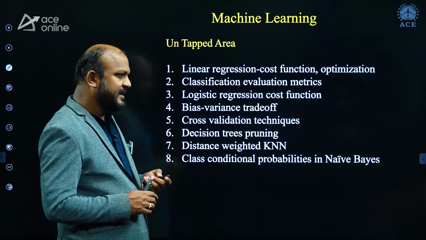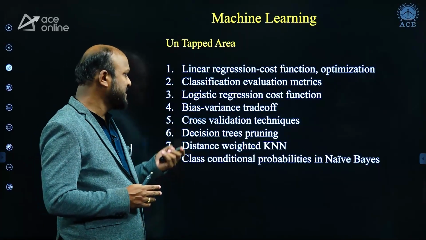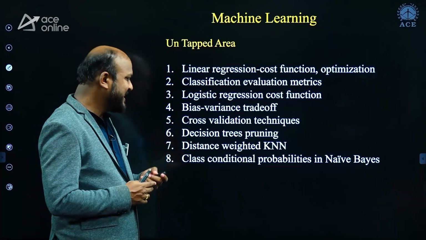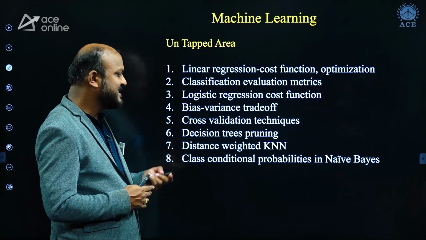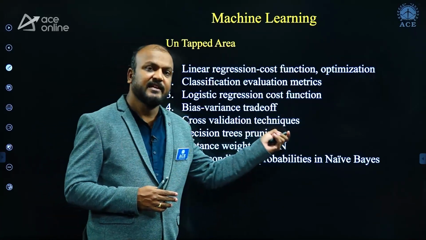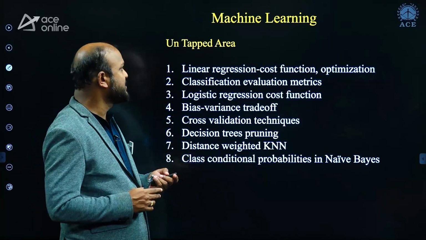The untapped areas are linear regression, cost function optimization, classification, logistic regression, bias variance, cross validation, decision trees, distance weighting in KNN, and class conditional probabilities in naive Bayes. These are the untapped areas from where you can expect questions.